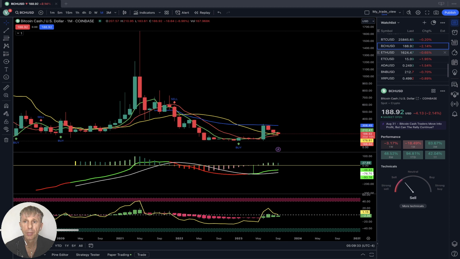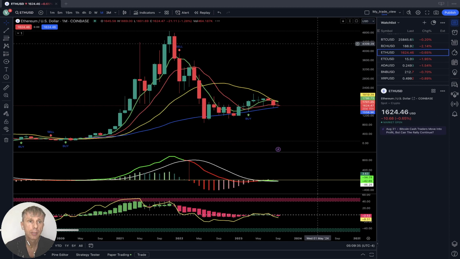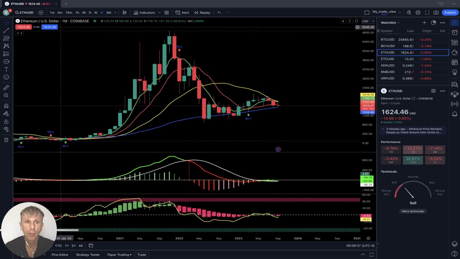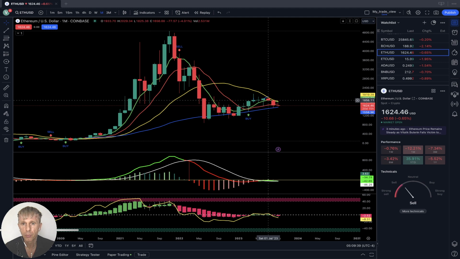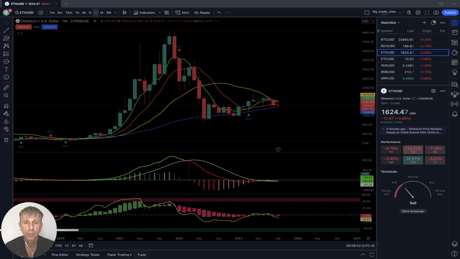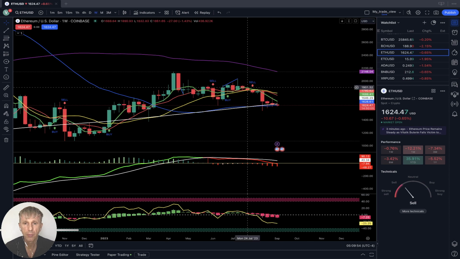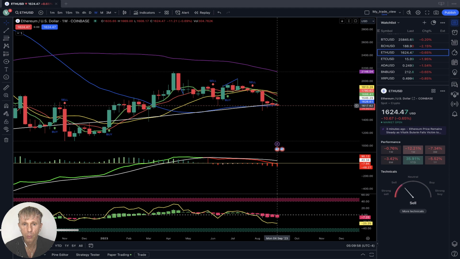Now let's move to Ethereum. Let's check Ethereum monthly. Similar story, it did jump, it touched SMA 20, and for the last 3 months it did a bearish reversal. Last bar below MA 5, 10 and 20 is a negative bearish trend. Let's see weekly. Weekly, same story, MA 5 did a bearish crossover. Last bar below all moving averages.